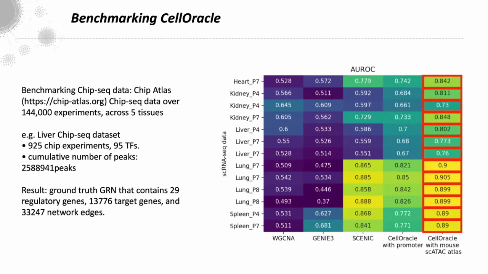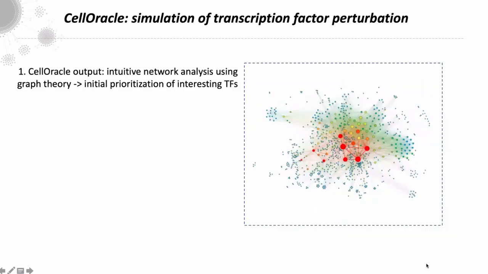So we've benchmarked CellOracle. We've done this for hundreds of transcription factors across 5 different tissues, and we find that CellOracle, when we include the single cell ATAC-seq data to generate the base GRN, outperforms other approaches. And so we've got more details of this in our preprint and in our upcoming update of that preprint.